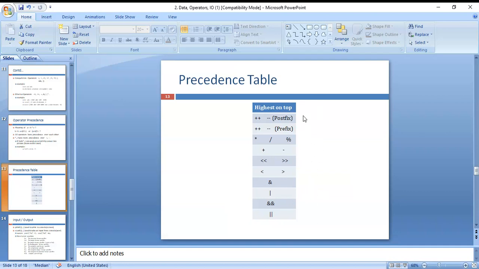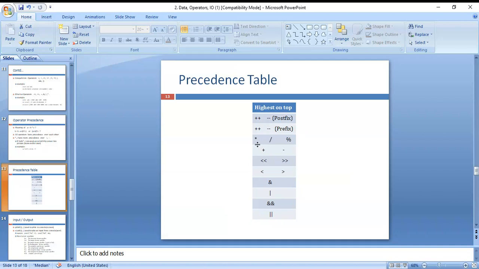In your expression, if you see these types of operators, first you follow post increment and post decrement, and solve those first. Next, pre increment and pre decrement.